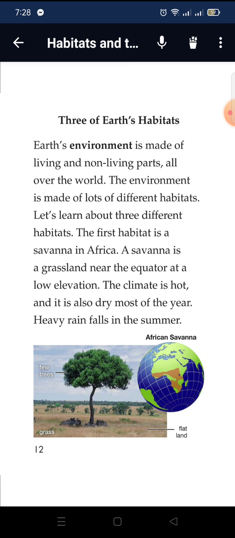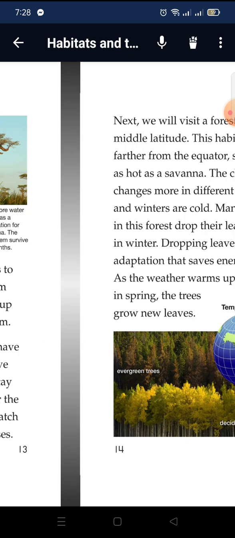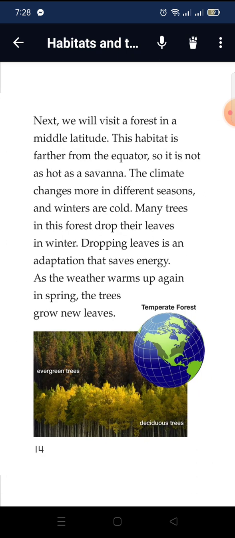The climate is hot and also dry most of the year. Heavy rain falls in the summer. It's too dry for most trees to grow. A few trees grow far from one another so they can drink up the water that falls around them. Animals on the savanna do not have many places to hide. Zebras stay in large groups to help them stay safe. Small animals hide under the ground. Cheetahs run fast to catch their food. Lions use their senses.